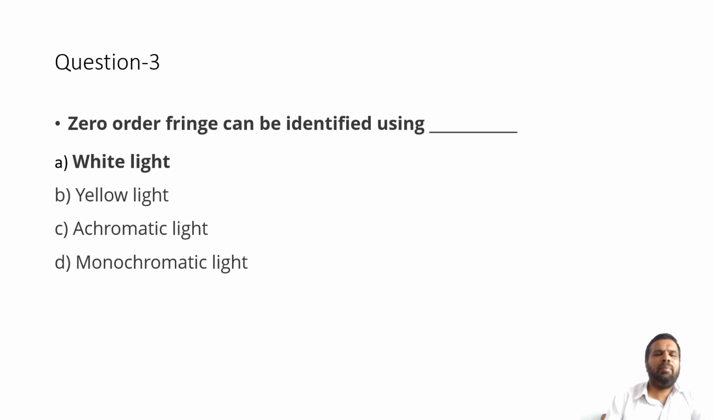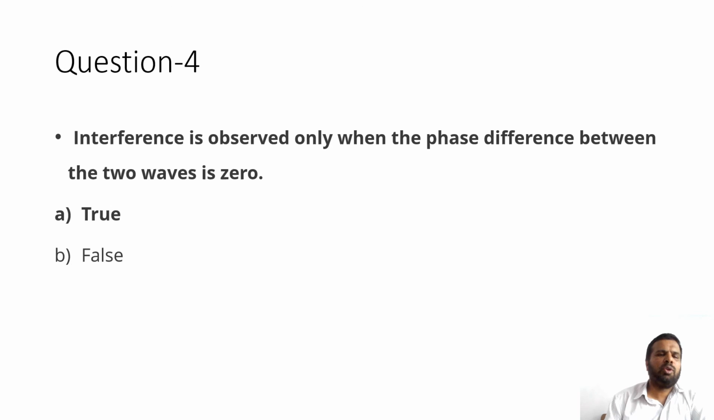Question number 3. Zero order fringe can be identified using dash. The options are option A, white light, option B, yellow light, option C, achromatic light, option D, monochromatic light. The correct answer is option A, white light. Question number 4. Interference is observed only when the phase difference between the two waves is 0. Option A, true. Option B, false. The correct option is option A, true.